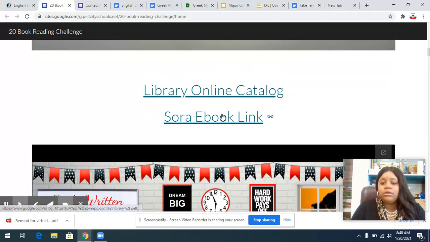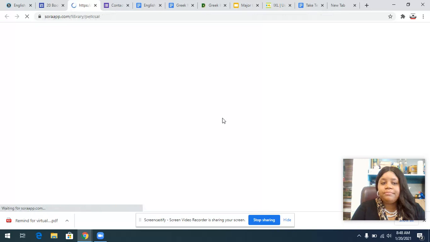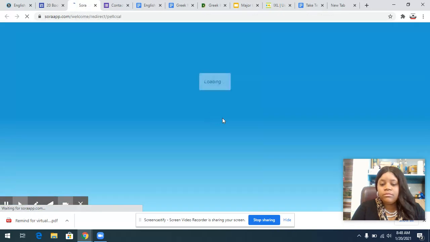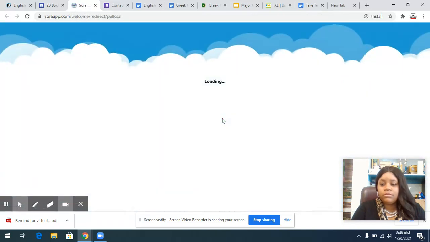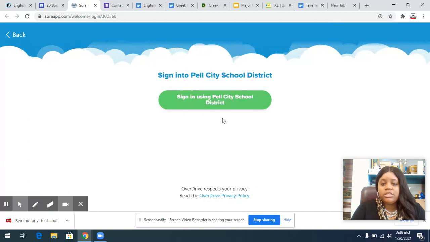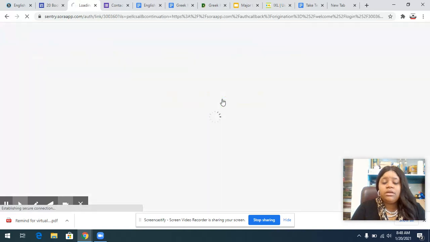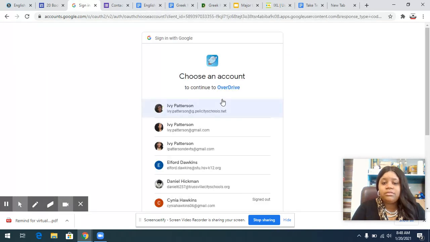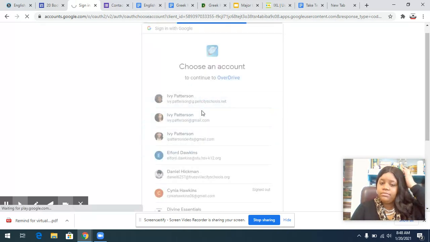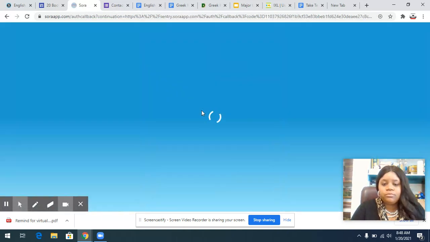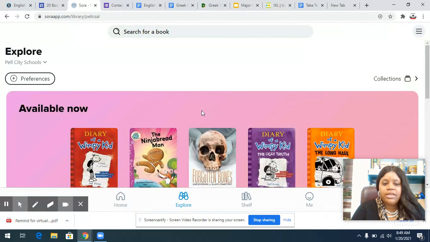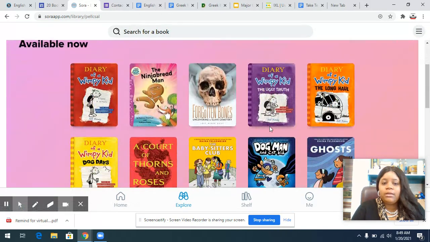Let's talk about the Sora ebook link. So if you click on that, a lot of people are using this to read books because there's a lot. It's basically a digital library with so many books. So if you click on here, you sign in with your Pell City schools information. And here you can find all kinds of books.